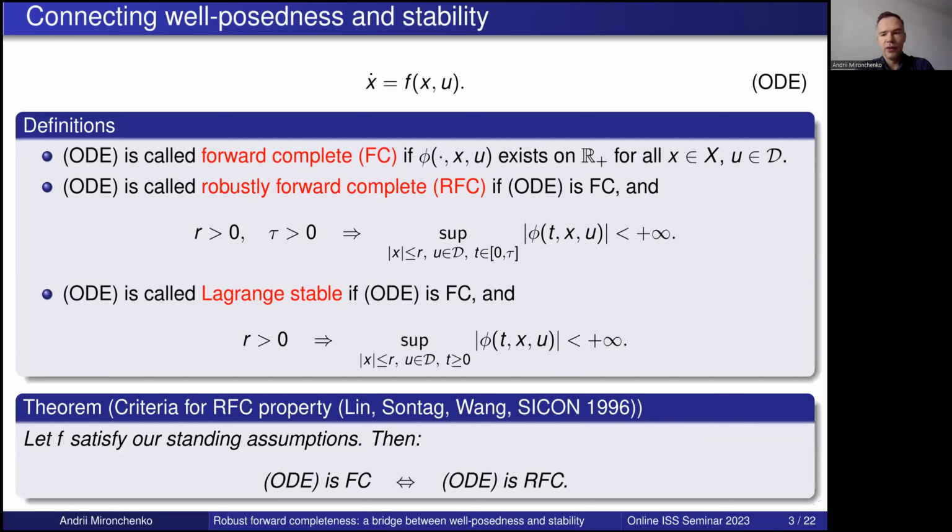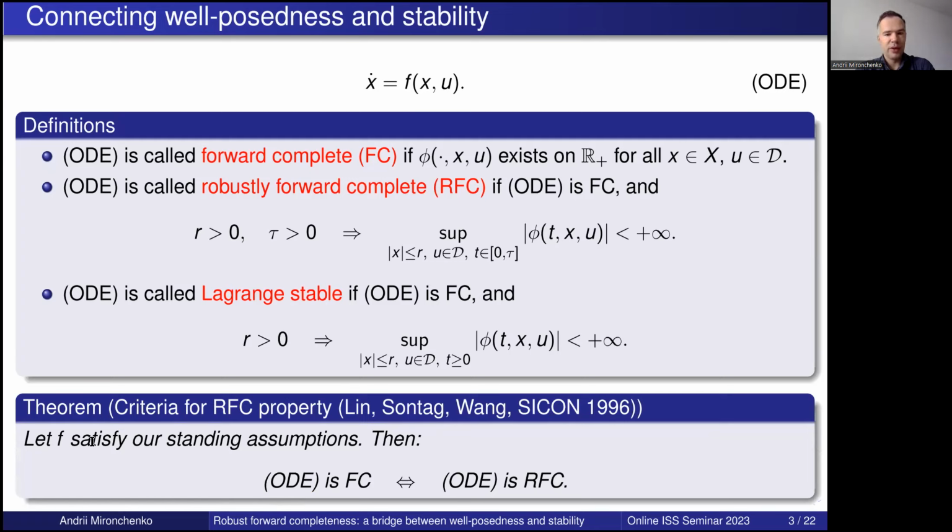And now we come to the first important result here, which is due to Lin, Sontag, and Wang, 1996. Assume that f satisfies all our standing assumptions. So we have continuity in both variables plus Lipschitz continuity in x. Then forward completeness is equivalent to robust forward completeness.